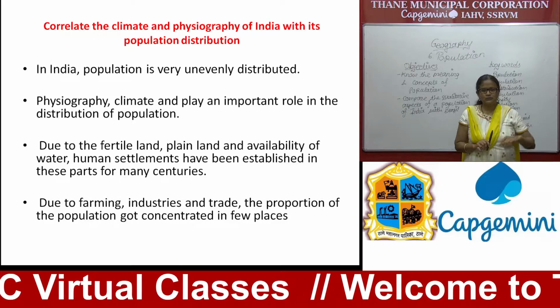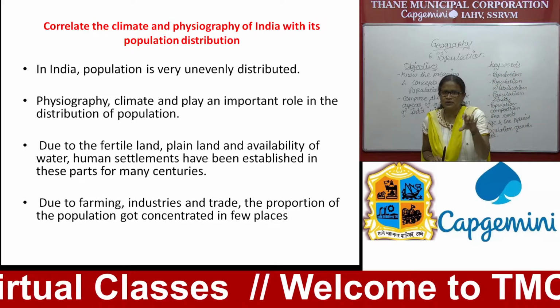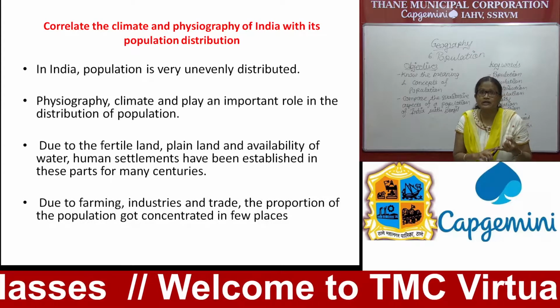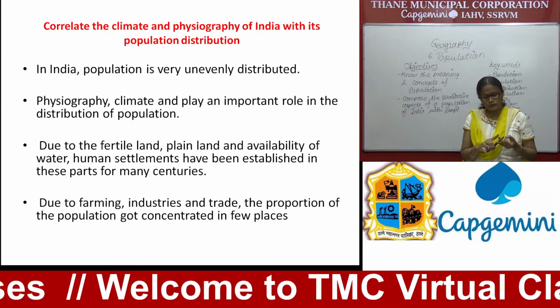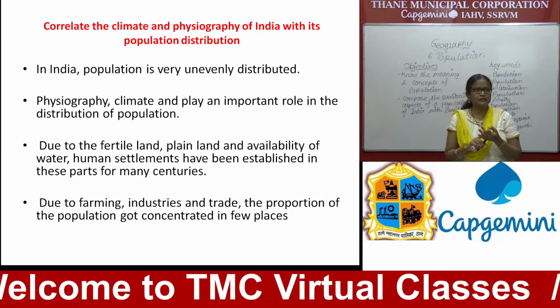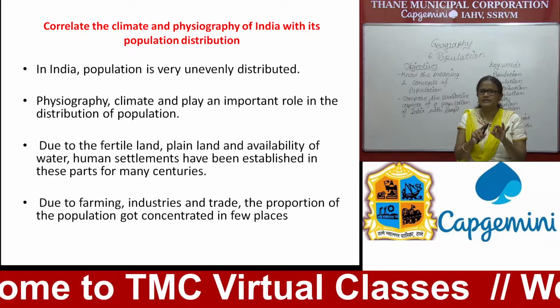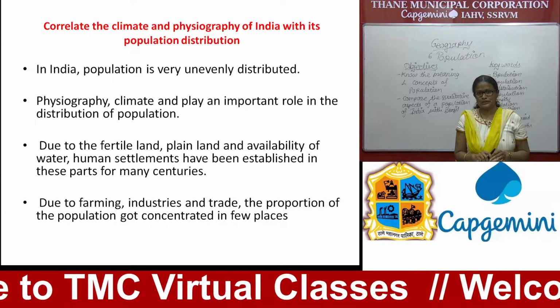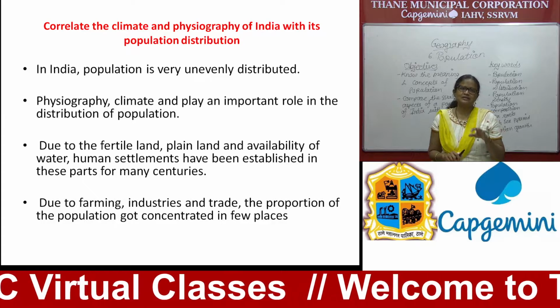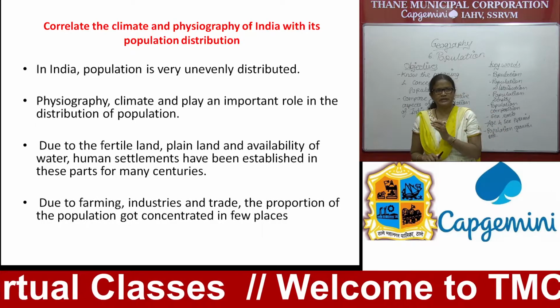As you know, in our Gangetic Plain area we have good land, good fertile soil, and throughout the year availability of water supply. Then human settlements have easily settled here for many centuries. The most populated area in India is the plain area, the northern plain area.